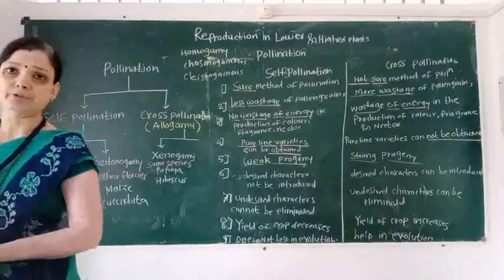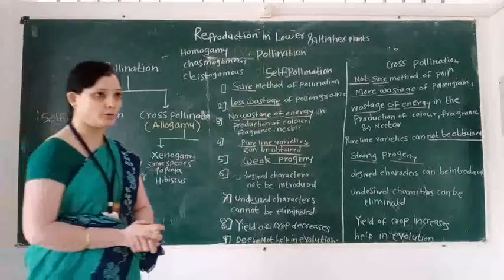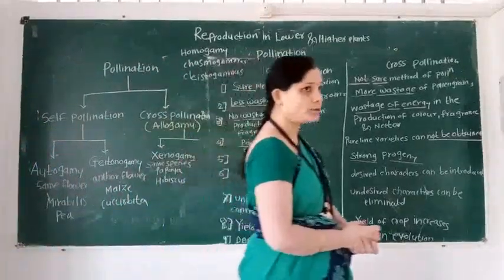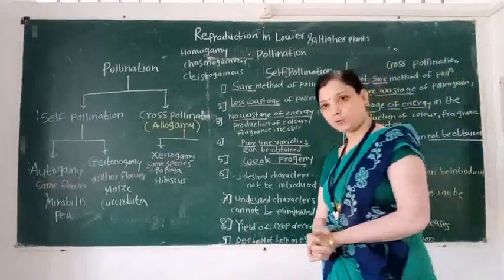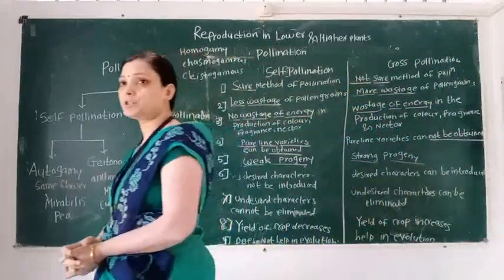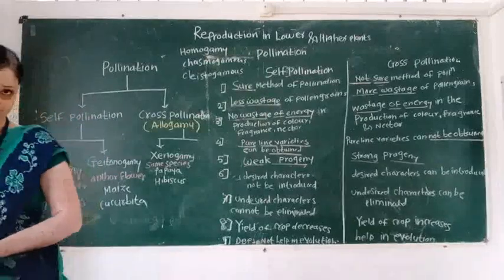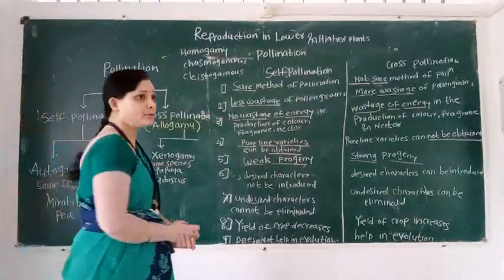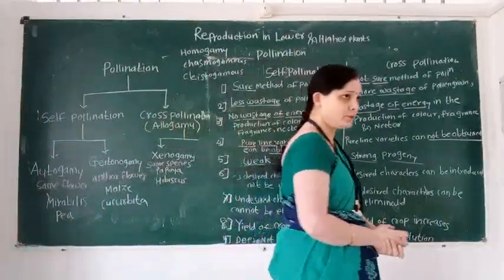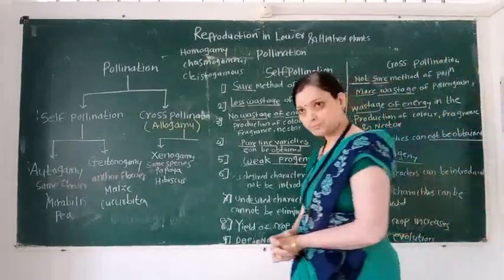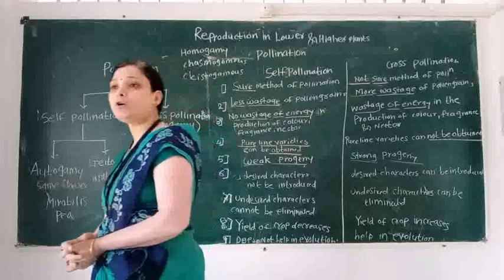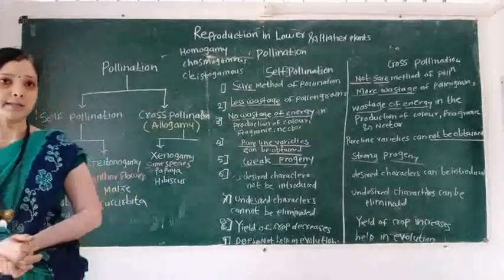Then we see the structure of the flower. In the flower we learn the structure of the androecium and the structure of the gynoecium. Then we learn the structure of the androecium. The members of the androecium are stamens.